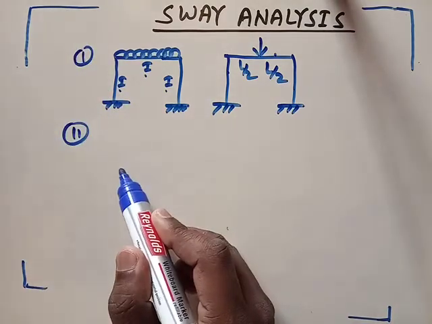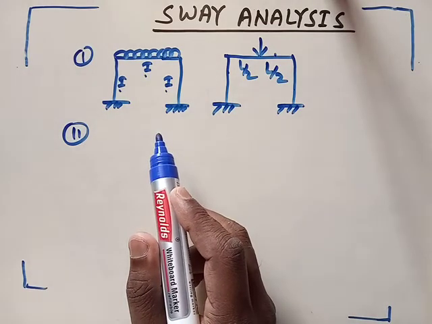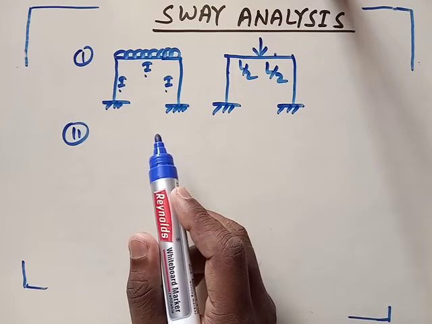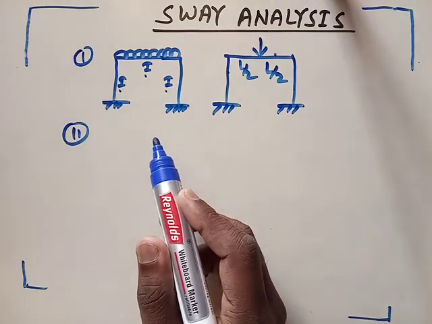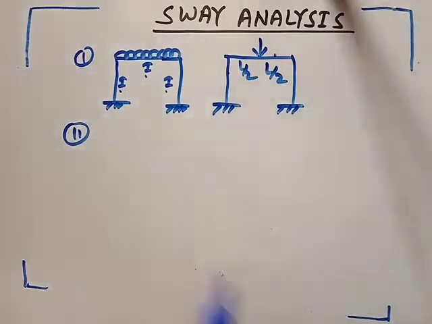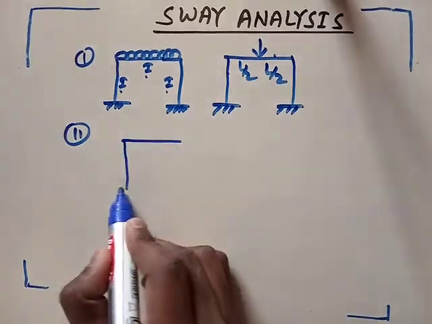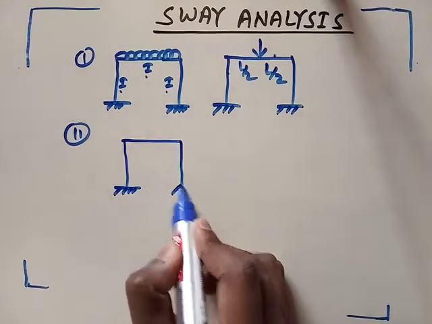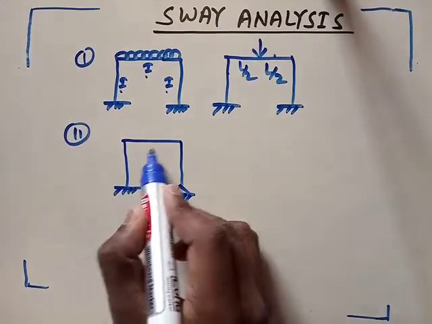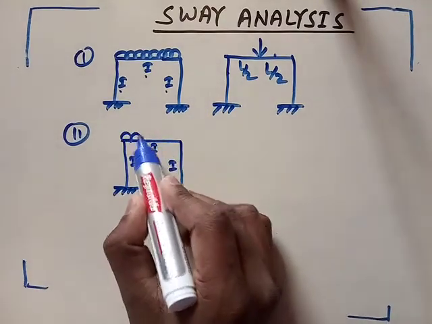Second one: suppose loading is symmetric but stiffness is different, then the frame will sway in the direction along which stiffness is less. If loading is symmetric but stiffness is not symmetric, then the frame will sway. Suppose this is your condition, this is a fixed end and this is hinged, and all the members have moment of inertia I only. Loading is symmetric in this case.